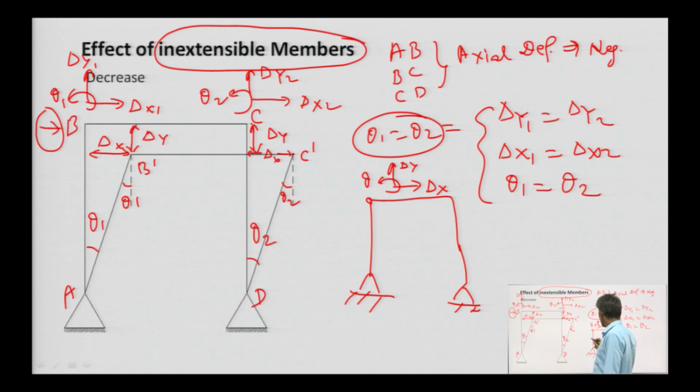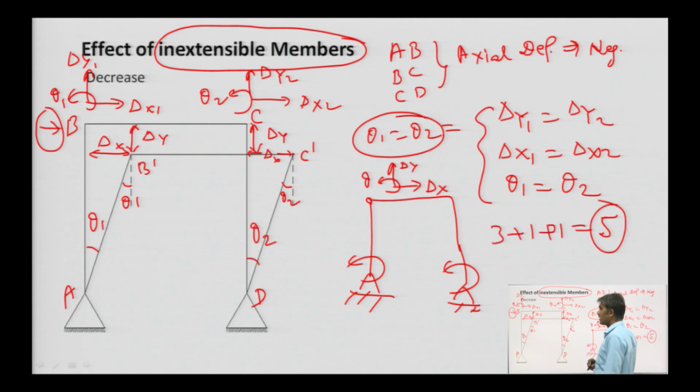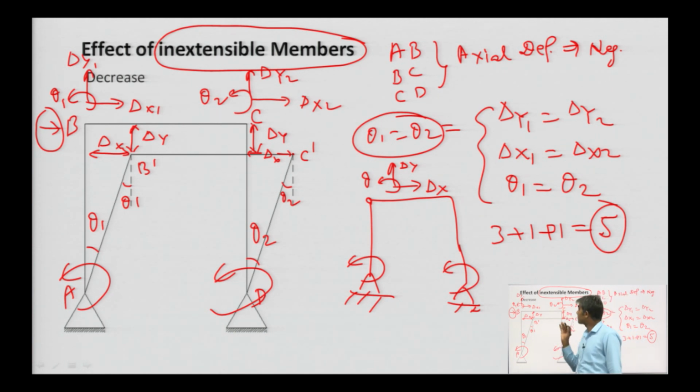So, the final degree of freedom in this case will be 3 plus 1 plus 1, total degree of freedom 5, kinematic indeterminacy 5. But prior to that, the degree of freedom was 6 here and 1 here, 6 plus 2, 8. So, the effect of neglecting axial deformation is to reduce the kinematic indeterminacy.